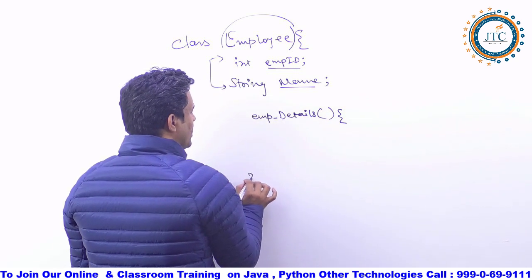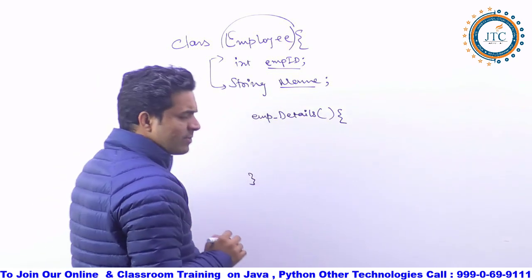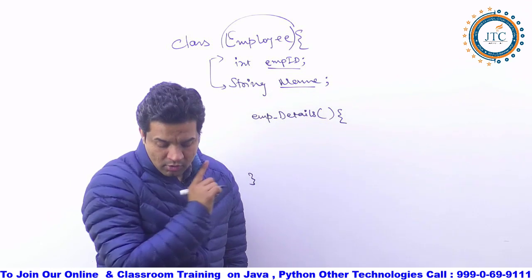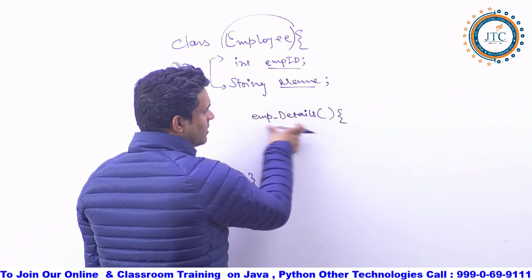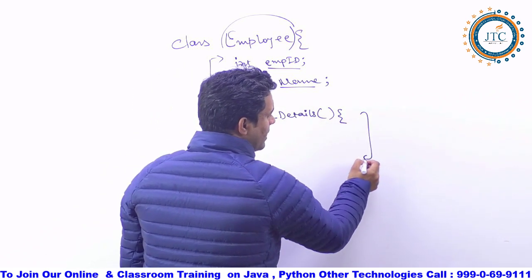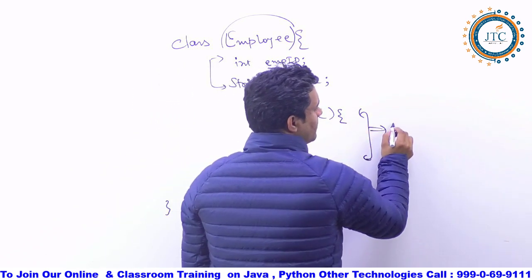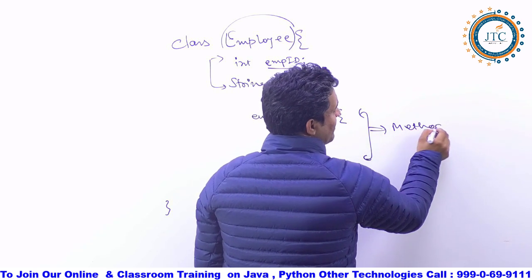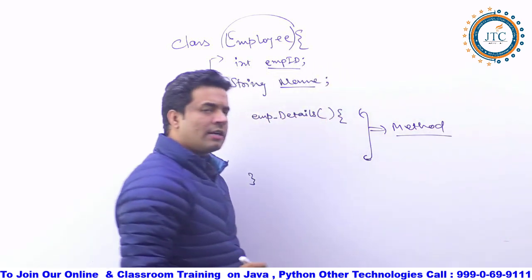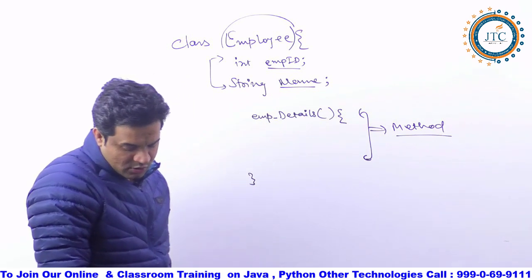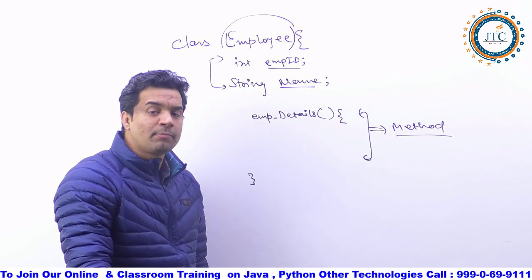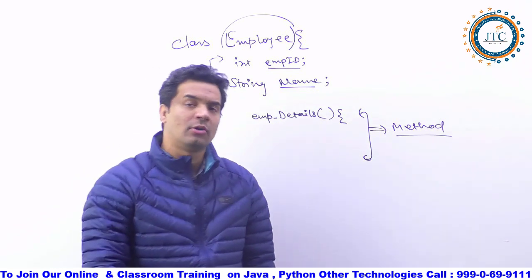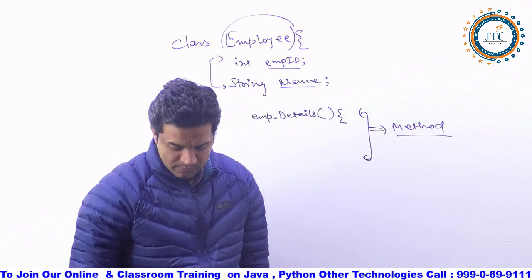We are writing here employee details, which means that this particular method, whatever we are writing here, this is the method. This method in Java we are calling as a method, right? We are calling this one a get employee detail. So this is going to give the detail about that corresponding employee.